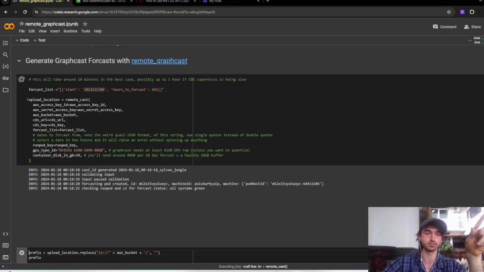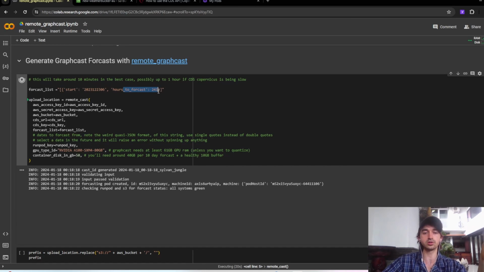In the meantime, I just want to make a note. You can only do about 10 days' worth of forecasting with GraphCast. So this is about as many days as you can forecast before it starts getting inaccurate. That's the number it was designed to forecast. And you always have to start at 6 a.m. or 12 p.m. The reason for that is a long, complicated one, but essentially it was designed to only start at those times because of the way that the reanalysis works.